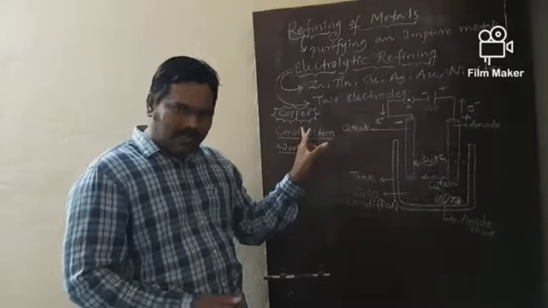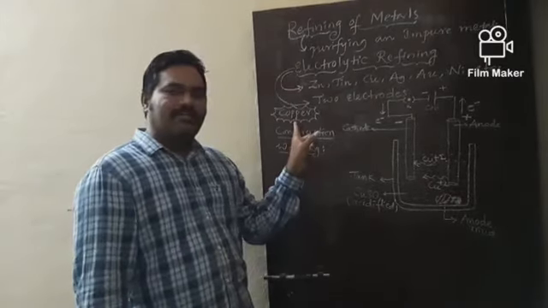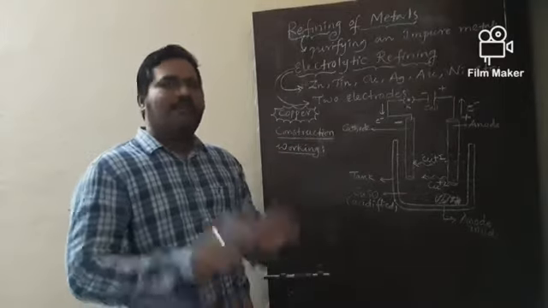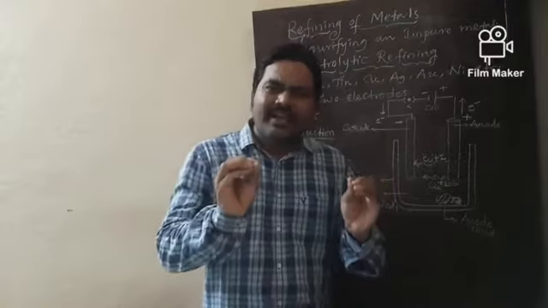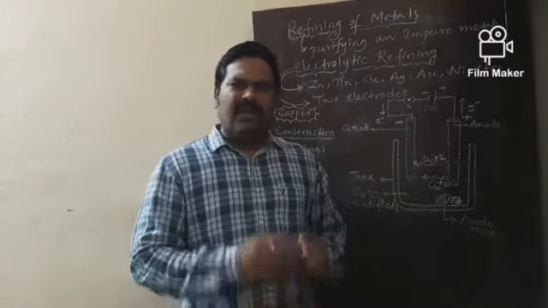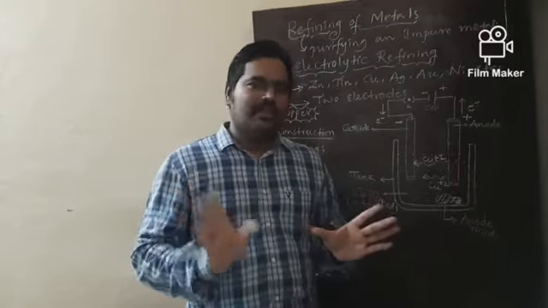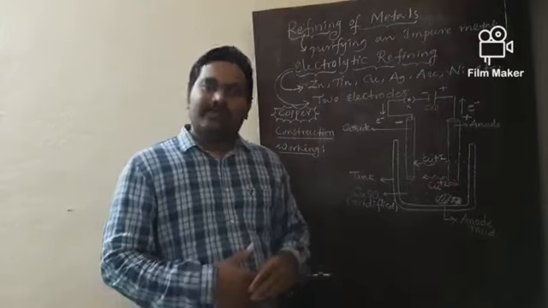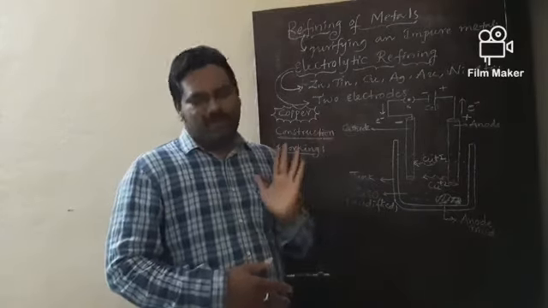In our textbook, only one metal refining is prescribed, that is electrolytic refining of copper. And my dear students, this topic is extremely important for the board exam. Every year, maximum times this question is there in the board paper. So prepare it very carefully.